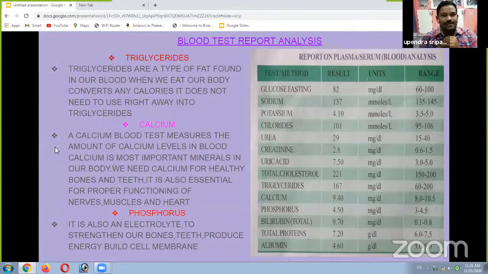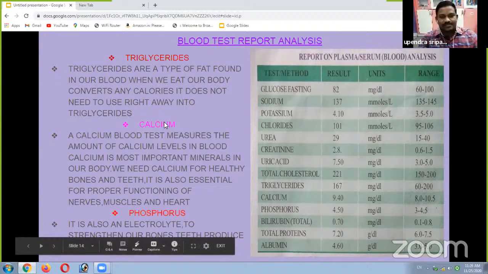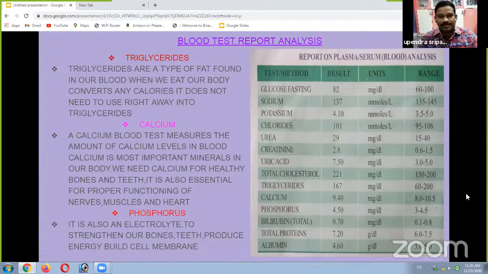Triglycerides are also a type of fat found in our blood. When we eat, our body converts any calories it does not need or use the right way into triglycerides. So let us know about calcium in our blood. You know, calcium is used in healthy bones and teeth.